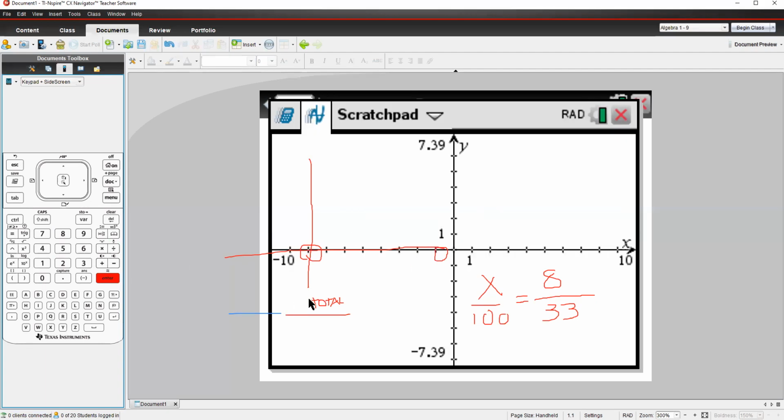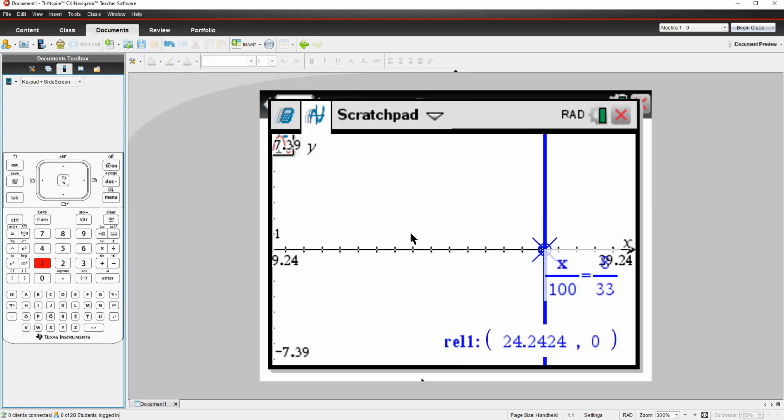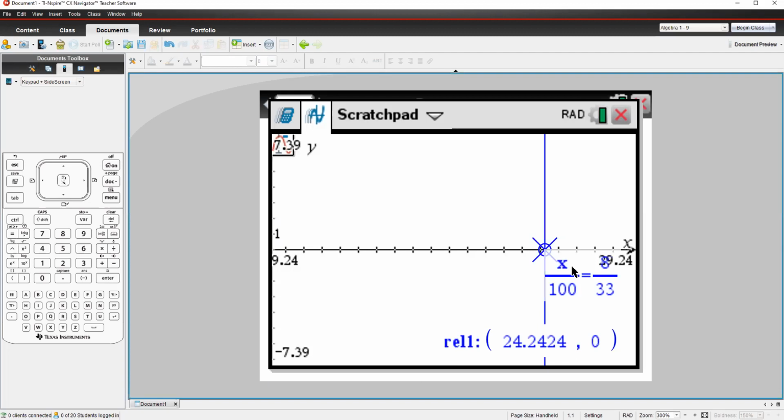When I press enter, let me clear this out a little bit because I want to get rid of all of this stuff. Let me erase all of this. All right, all of that's gone. Now all I'm going to do is do menu 51, and it takes me to the answer. It tells me that the answer is 24.24.